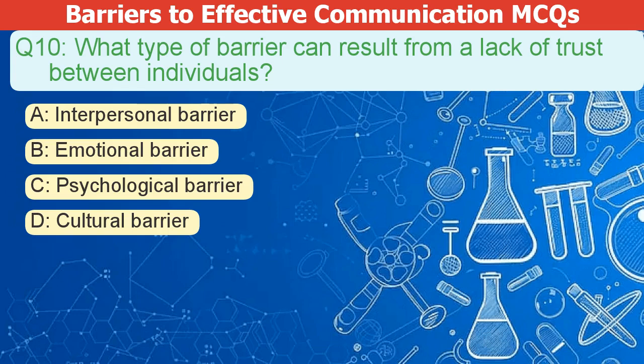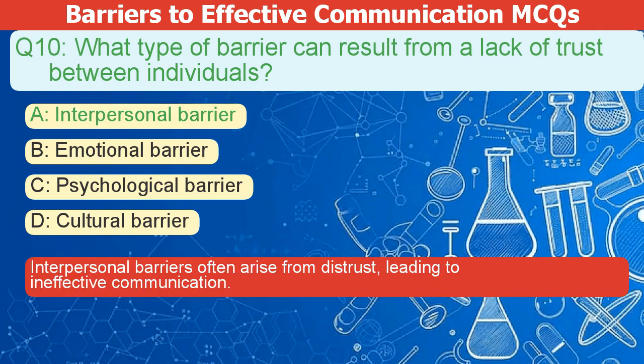What type of barrier can result from a lack of trust between individuals? A. Interpersonal barrier. B. Emotional barrier. C. Psychological barrier. D. Cultural barrier. The correct answer is A. Interpersonal barriers often arise from distrust, leading to ineffective communication.